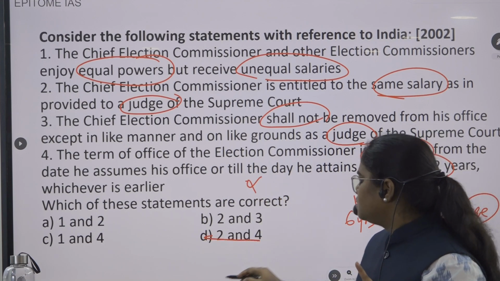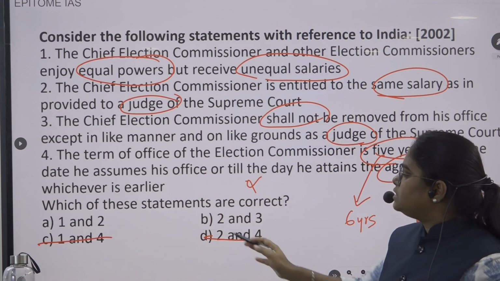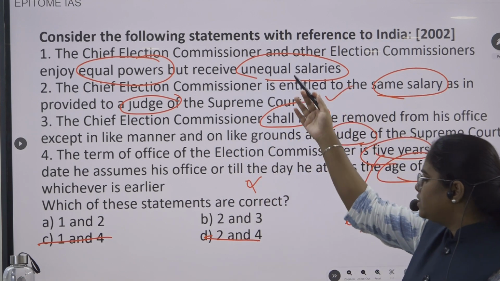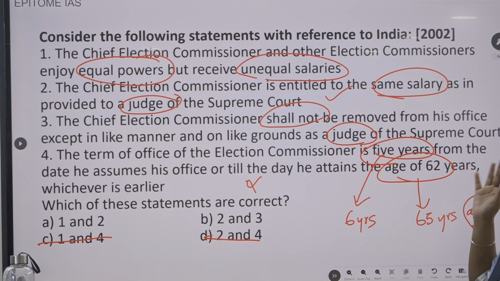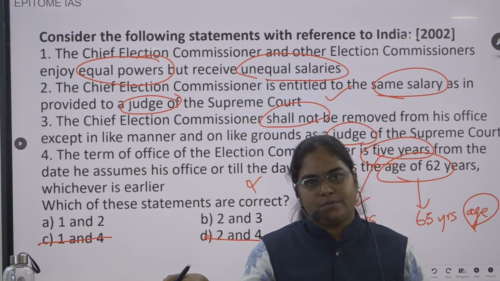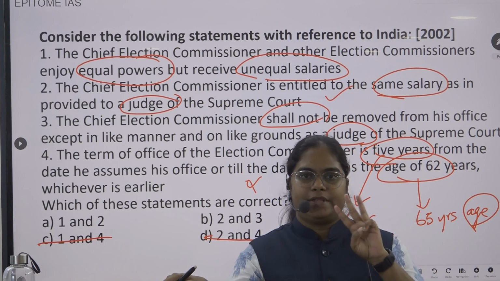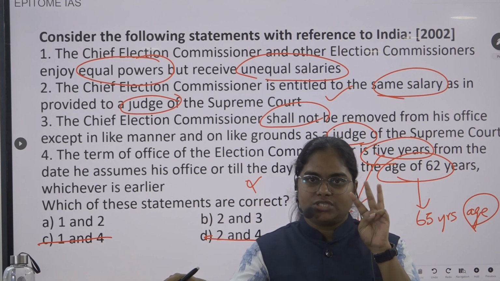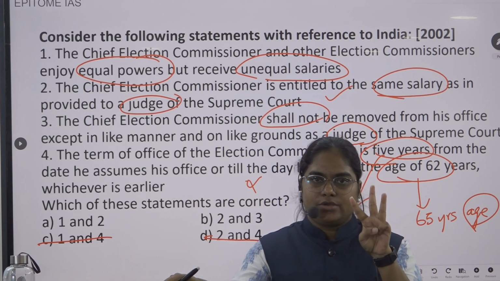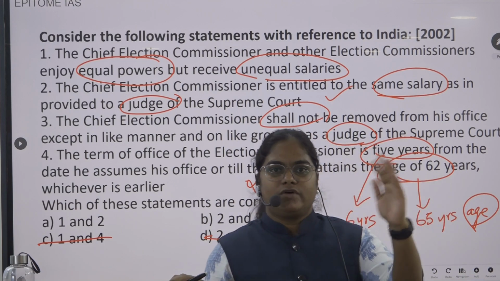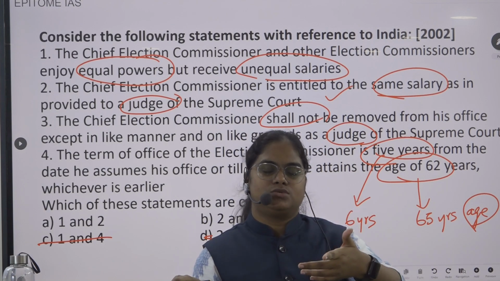Now 4 is gone. 1, 2 or 2, 3 is there. 2 is there in both, so 2 is going to be a correct statement. Now we'll see only 1 and 3. The chief election commissioner and other election commissioners enjoy equal powers but receive unequal salaries. So technically they don't enjoy equal powers. Why? Because it is a 3-member body. Whenever, let's say, both the election commissioners other than the chief election commissioner cast their vote, and let us say this is an equal vote, one vote each, who will be giving the casting vote?